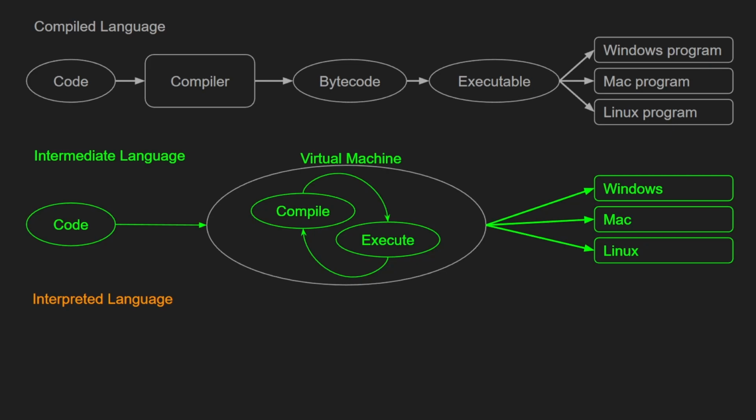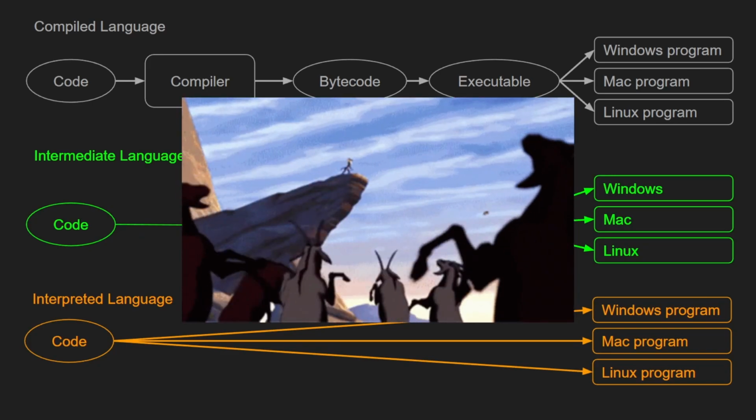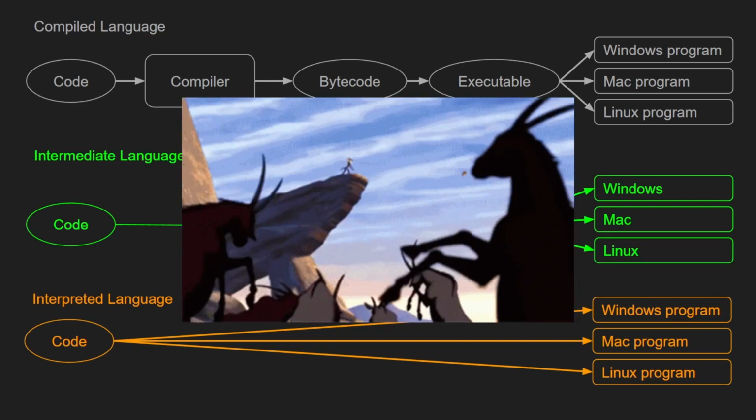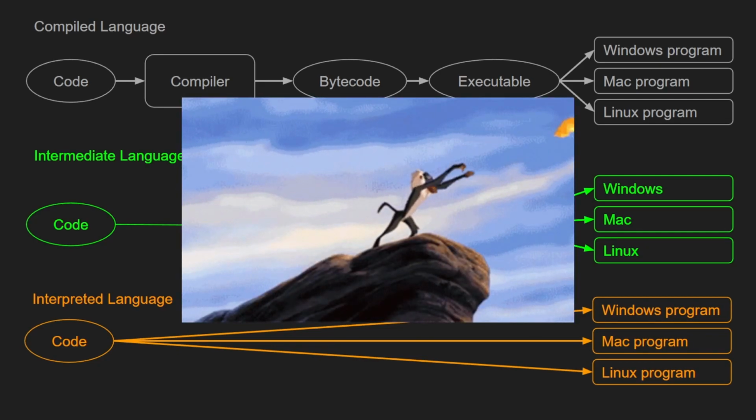Now, there are actually some cases where nothing needs to happen to the code, and these are called interpreted languages, which are read and understood by the computer and executed when the program is run, which often comes with some trade-offs in terms of speed and efficiency, since you're kind of just throwing your code at a computer and asking it to handle it. Some examples of this would be Python or JavaScript, or I guess HTML, if you consider that one a language, which most people don't.